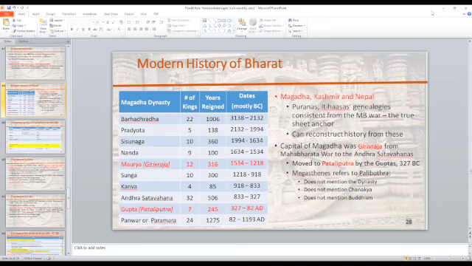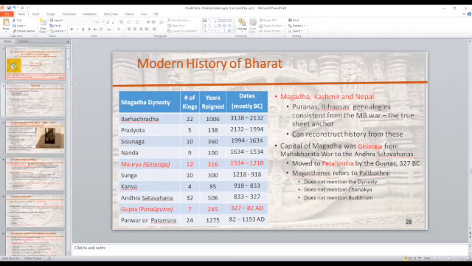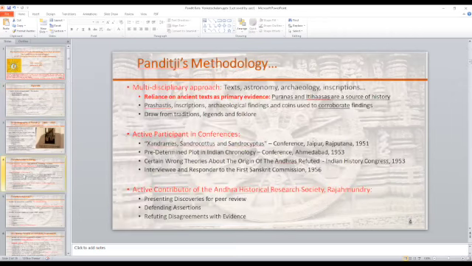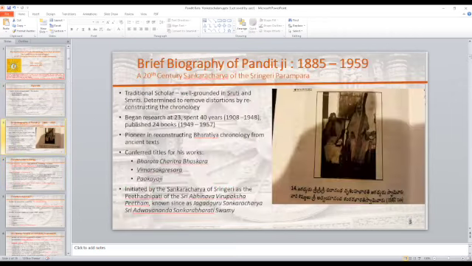We know it's not correct because people have distorted it, and the people that made the distortions have not tried to destroy the evidence. If you Google enough and do enough research, Panditji did this in 1908, 115 years ago. 1908 is when he discovered that there were distortions, and he resolved to correct them.